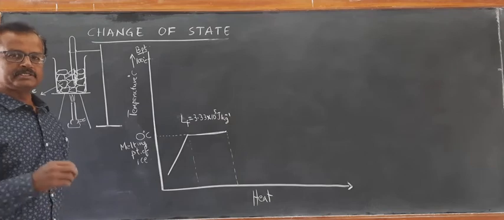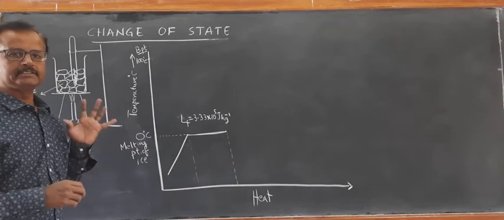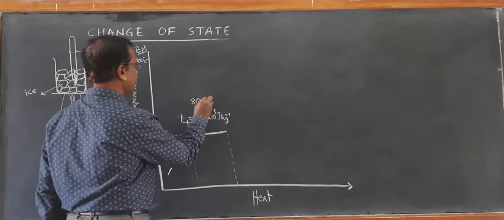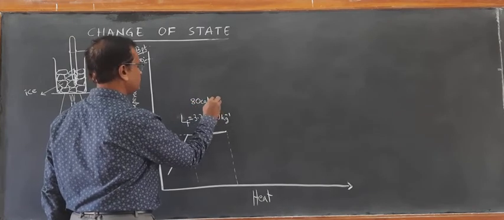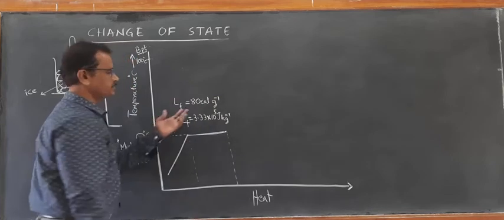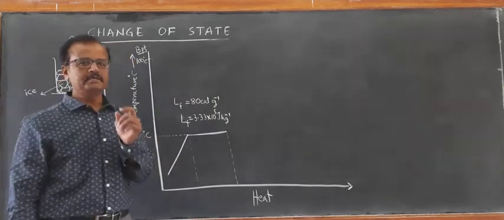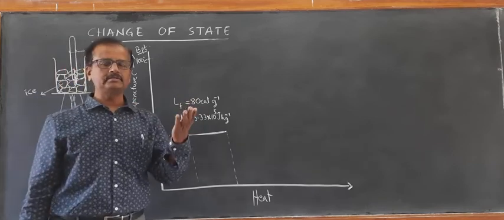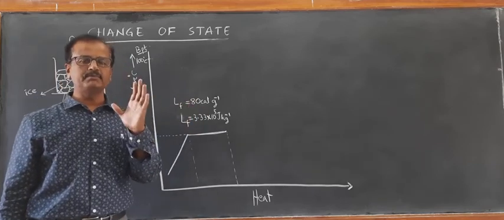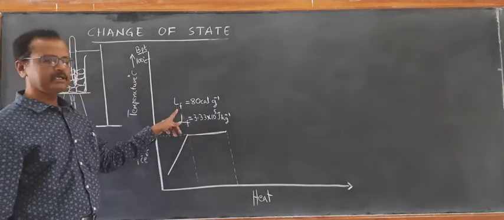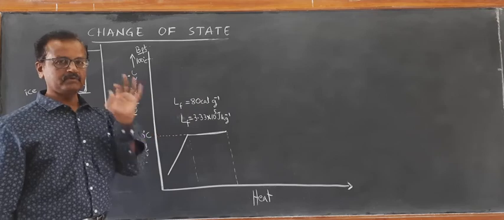In the CGS units, it is very easy to remember: 80 calorie per gram, 80 calorie per gram. This is in CGS unit. If you take 1 gram of ice, it requires 80 calorie to convert that 1 gram of ice at its melting point, 0 degrees Celsius, into 1 gram of water. That is the latent heat of fusion in CGS unit for 1 gram of water.